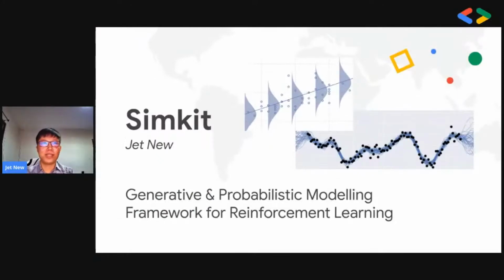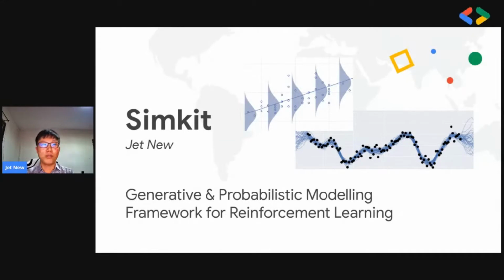I'm Jet. Today I'll be sharing about Simkit, a generative and probabilistic model framework for reinforcement learning. To introduce myself, I'm a computer science undergraduate at the National University of Singapore, and I'm currently the workshops director at NUS Statistics Society, where we deliver data science and machine learning workshops. My personal interest is in the field of reinforcement learning.